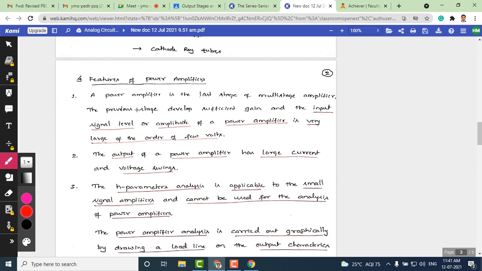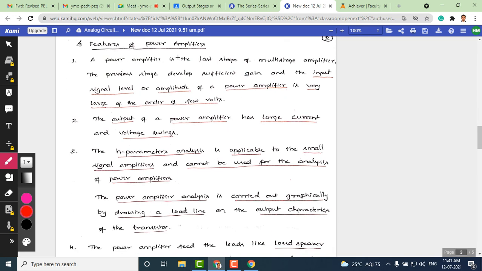Okay. I have a few things to say about the important features of the amplifier. I have highlighted important things and I advise students to go through these highlighted things here. What are the important features of the power amplifier? We know that the power amplifier is the last stage of a multi-stage amplifier, and the previous stages are small signal amplifiers, and the input signal goes through multiple gains when it reaches the power amplifier. The order of voltage values in the power amplifier is going to be very large, in terms of a few volts. So here we are focusing on the voltage levels used in the power amplifier,